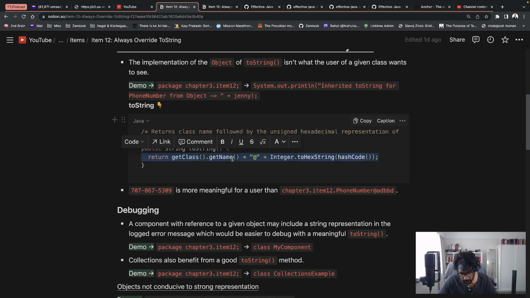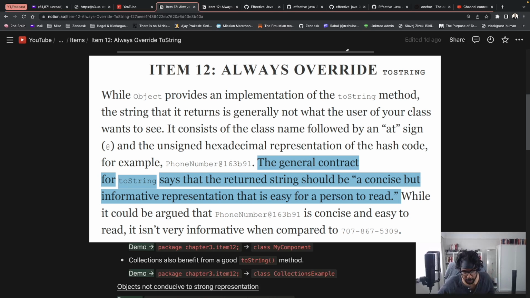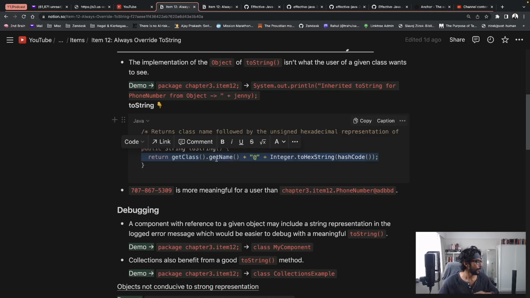The reason being, the Java contract for ToString, and I'm reading out the book, says that the returned string should be a concise but informative representation that is easy for a person to read. Now, I'll show you an example soon, but the important thing is that it should be easy to read and it should be something meaningful.